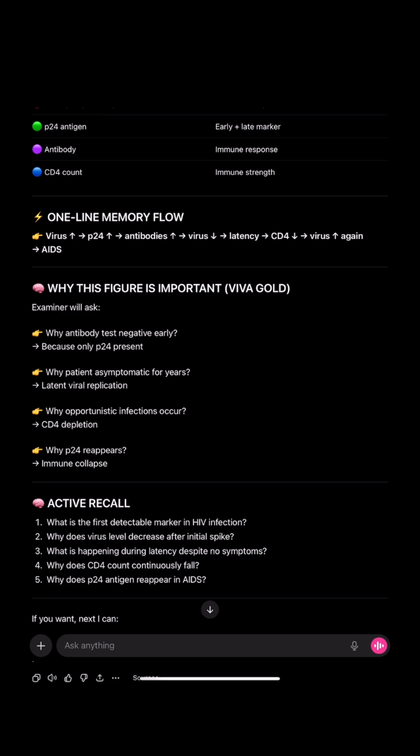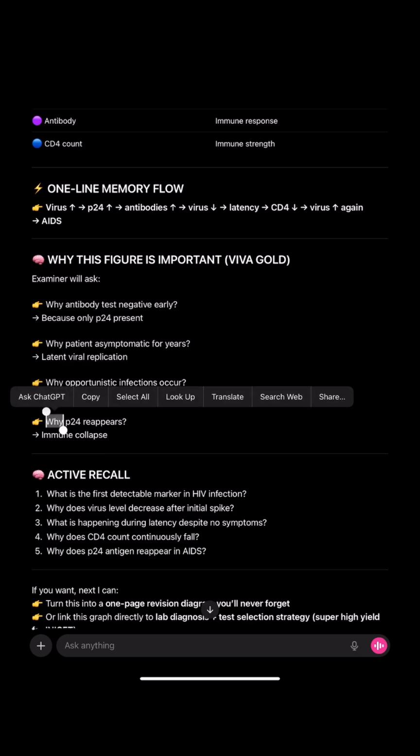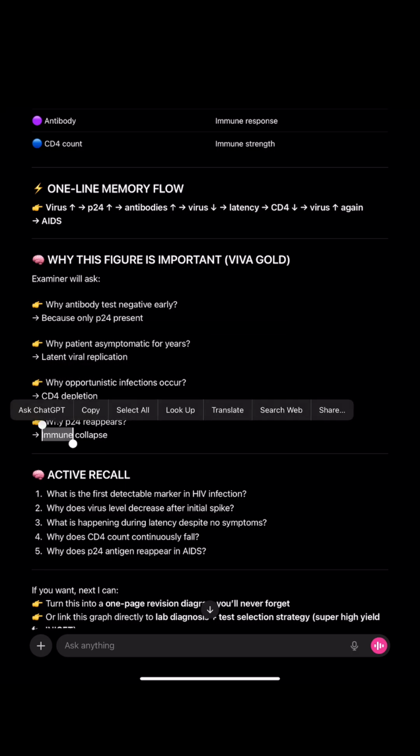Why is the antibody test negative early? Because only P24 is present. Why is the patient asymptomatic for years? Latent viral replication. Why opportunistic infection? CD4 depletion. And why does P24 reappear? Because of the immune collapse. Your immunity is so much collapsed, your CD4 count is so much decreased, that the infecting organism, the virus, again appears.